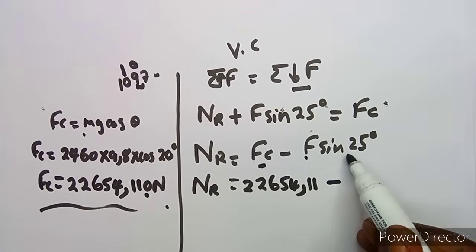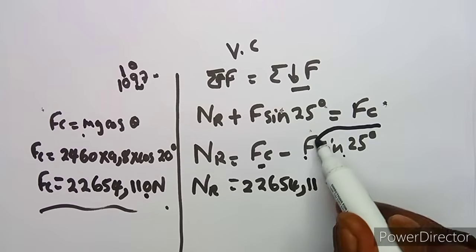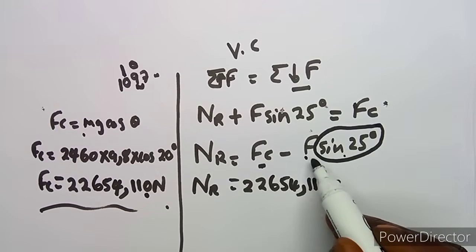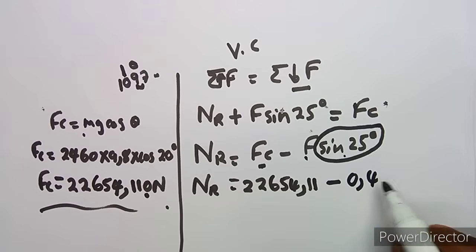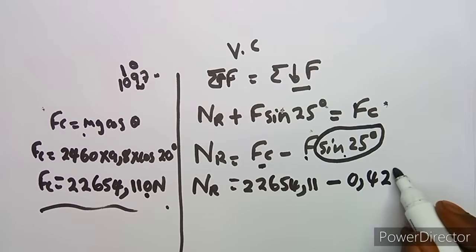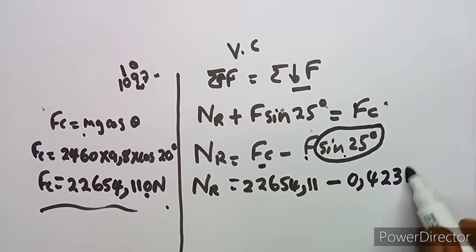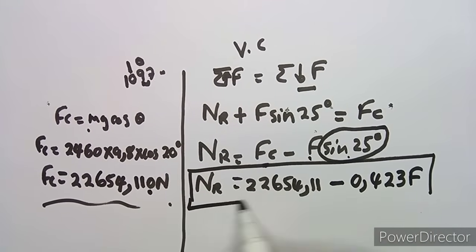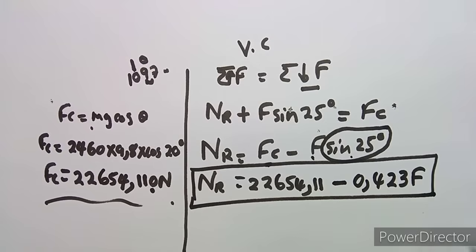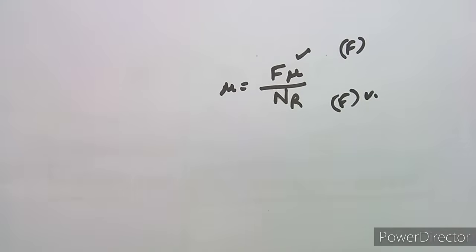Minus F sine 25. So you can find the value of sine 25, then multiply it by F, and sine 25 is 0,423. So this is going to give us 0,423 times F. So we have got our normal reaction, guys, in terms of F, and the frictional force in terms of F also. So with these values, we can work out our magic here from this formula that we had.